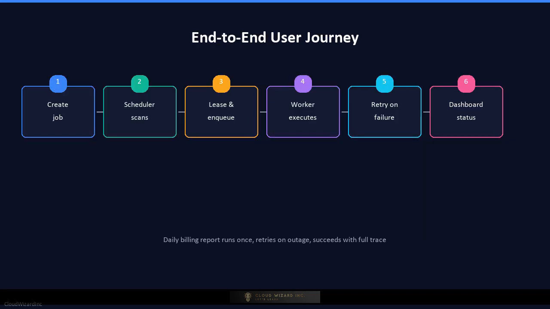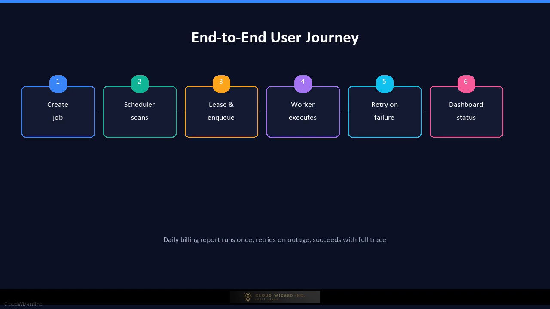Let's trace the end-to-end user journey. A platform engineer at a SaaS company needs to generate daily billing reports for thousands of customers. She opens the scheduler console and creates a job named Daily Billing Report with a cron expression of 0:30 every day, a max retry count of 3, and a timeout of 10 minutes. The scheduler stores the job, computes the next runtime, and waits.